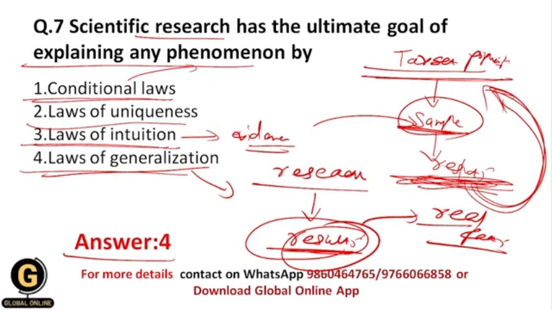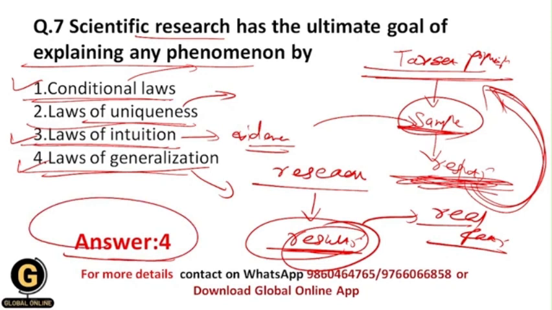And laws of uniqueness means that the things or the materials there have unique properties, but this kind of law is not applicable in research methodology. Conditional laws, laws of intuition, and laws of generalization are the three laws which are applicable in the research methodology section. That's why here the correct answer is 4.